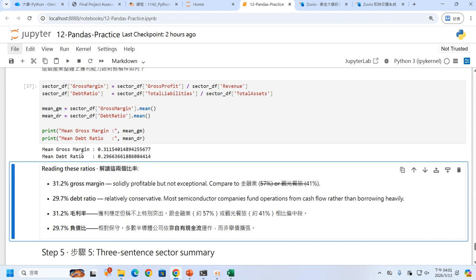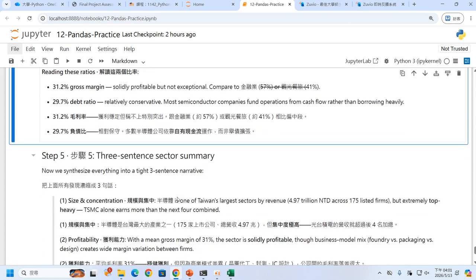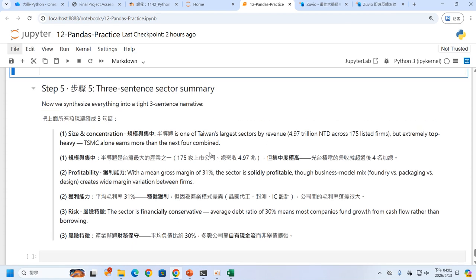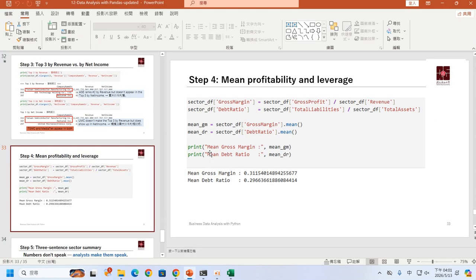Okay, if your debt ratio is high, that means maybe you want to borrow the money from the bank, and you invest so many things in your research and development. Okay, so in here we can find out that our semiconductor industry companies are conservative. Okay, so we will try to get the number, get the value, but you need to use the number and the value to tell a story. Okay, and finally, we can depend on that to tell our insights.